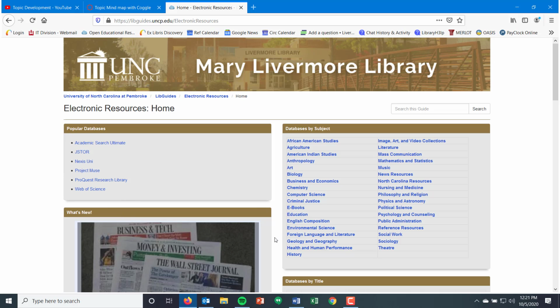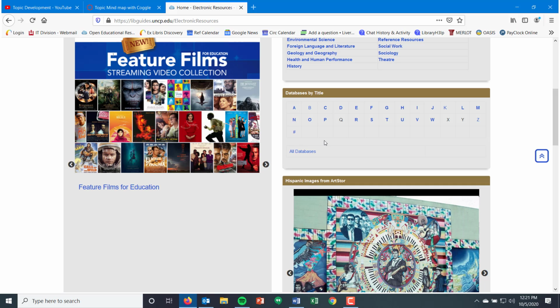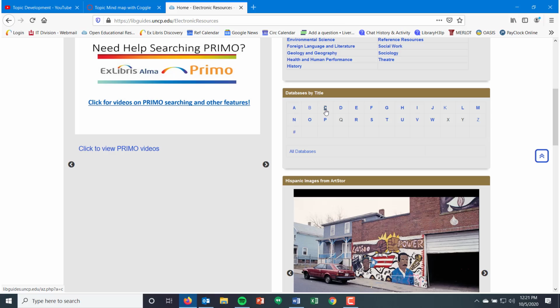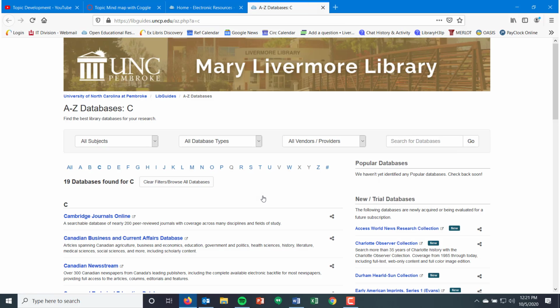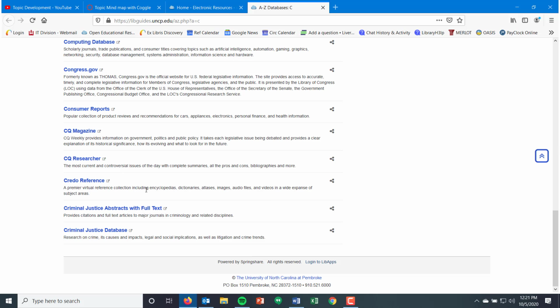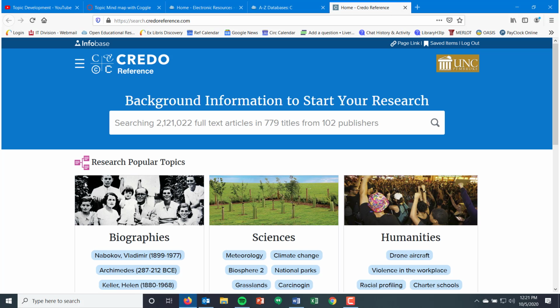Now, I've got three things I want to show you today. So we're going to scroll down a tiny bit to get to this database by title A to Z list. We're going to click on the C. So C for cookie. Let that reopen, and then we are going to scroll down to the bottom here. We're going to look at two things today. First off is this Credo reference database. Credo reference is one of our really great databases for things like encyclopedias and academic reference resources.